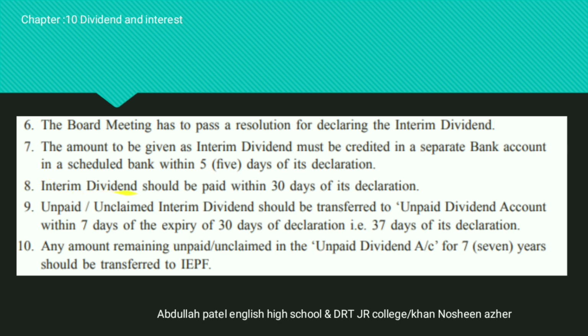Eighth point, interim dividend should be paid within 30 days from its declaration. Ninth point, if there is still an unpaid and unclaimed interim dividend, that amount should be transferred to the unpaid dividend account within 37 days from its declaration. Tenth point, any amount remaining unpaid or unclaimed in the unpaid dividend account till the 7th year should be transferred to the IEPF account, that means the Investor Education Protection Fund account.